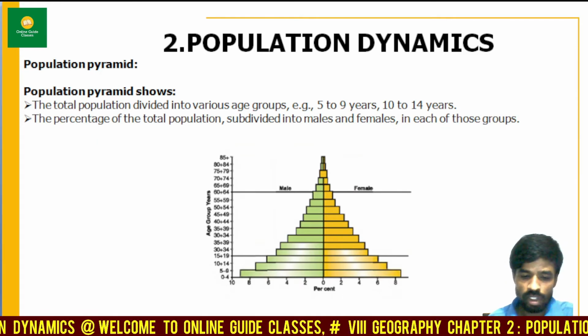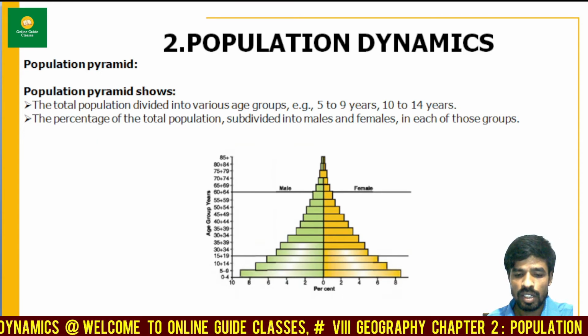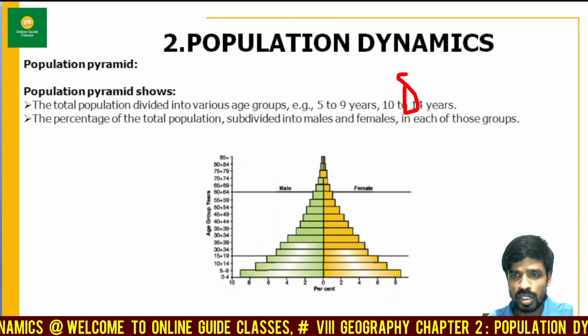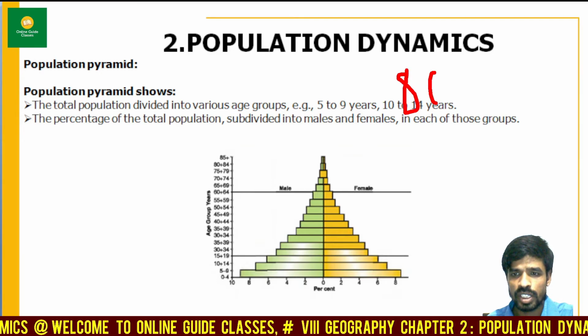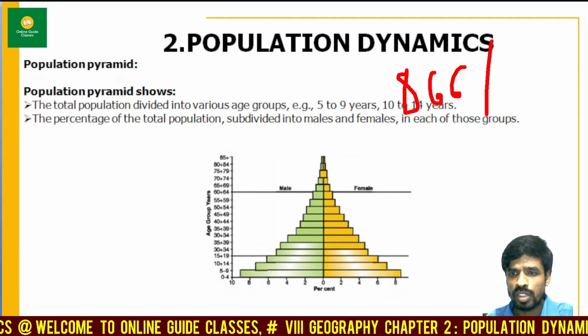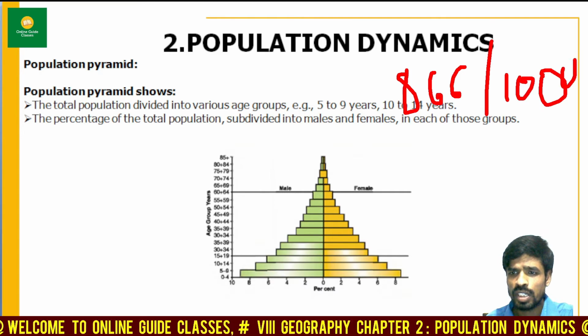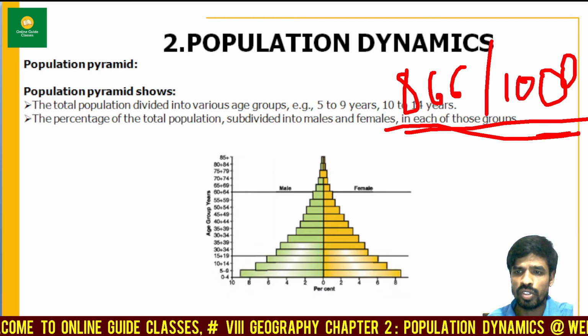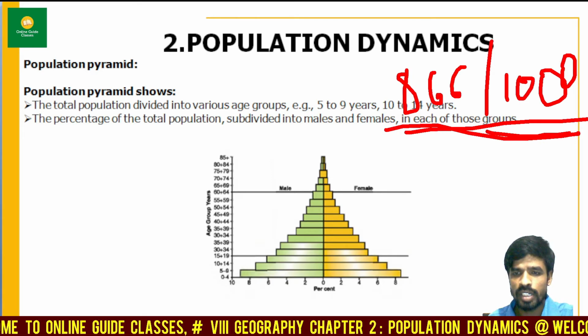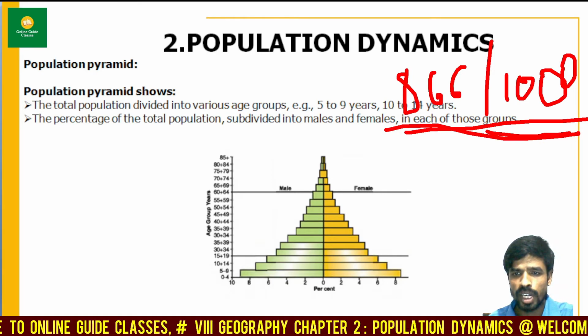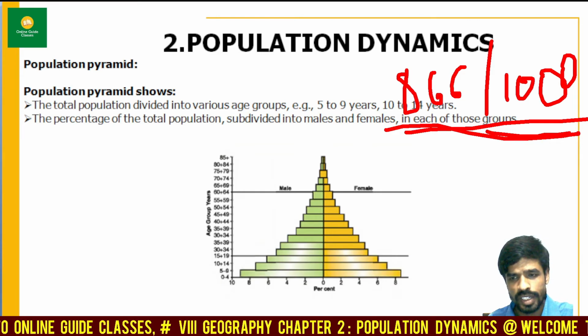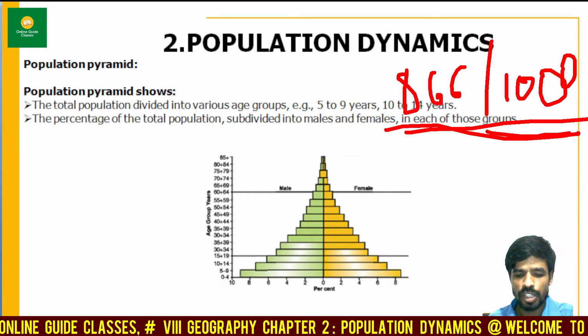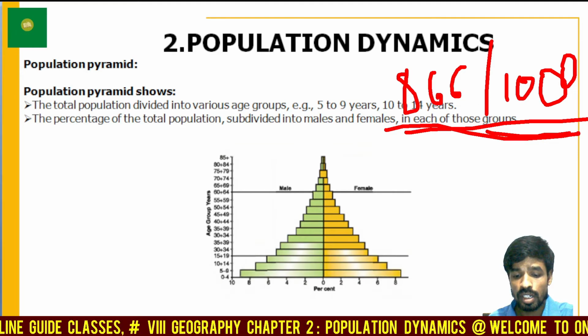No, in developed areas like Delhi, the sex ratio is almost 866 females out of 1,000 males. This is how we can study the population pyramid. This is how we can study the sex ratio. In Haryana, it is 861 out of 1,000 males. In Punjab, 889 out of 1,000 males. In UP, 879 out of 1,000 males.